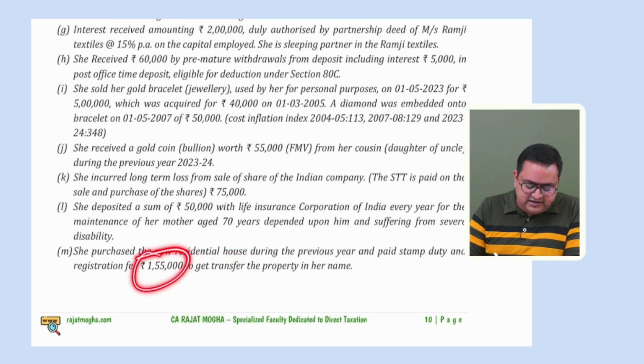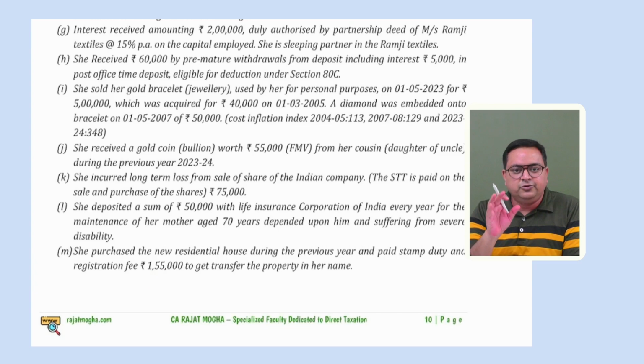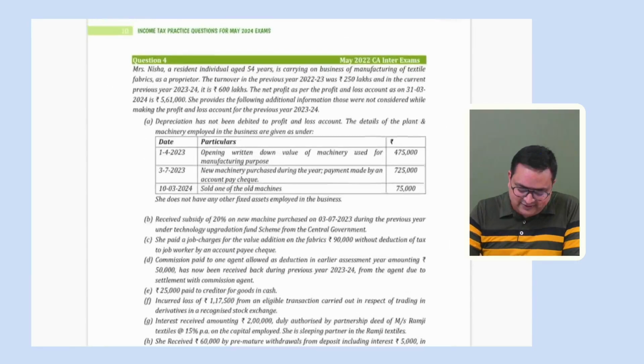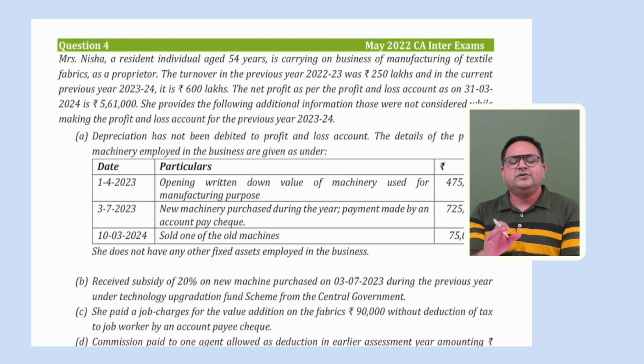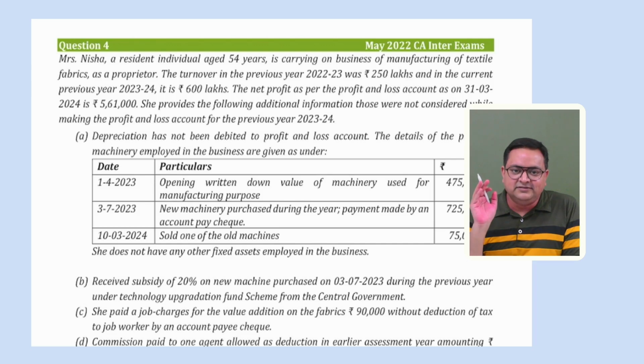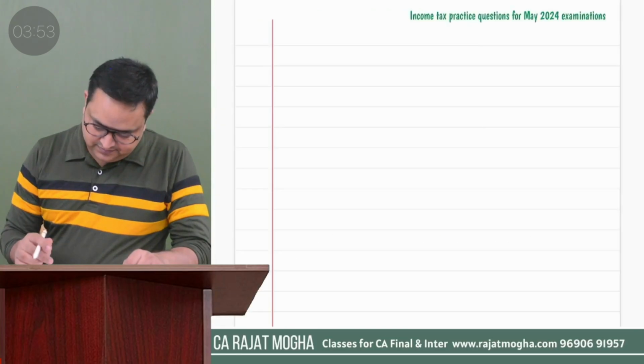Only we can take 80C deduction, but that only up to rupees 1,50,000, because 80C is only up to 1,50,000 rupees. So again, an interesting question. I would again request you to pause the video here, do as much as you can, and then please compare the answer with my answer. Okay.